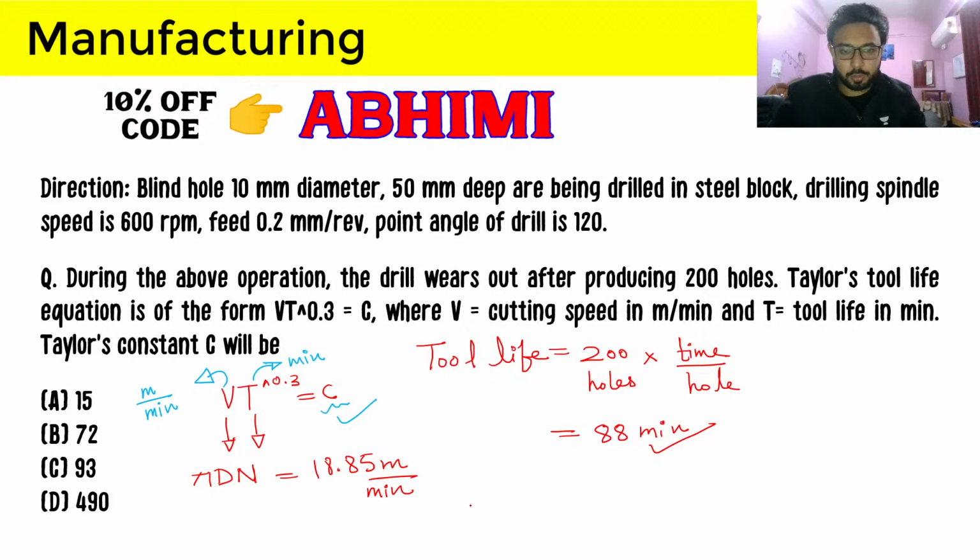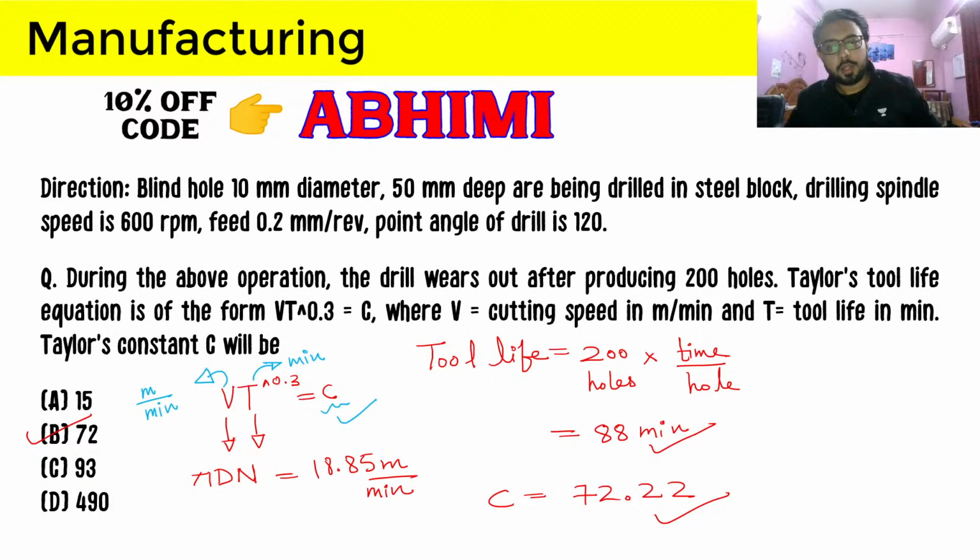So now the C will come out simply from the equation. It will come out as 88 raised to the power 0.3 into 18.85. So it is coming out as 72.22. So C is 72.22, and B will be the correct answer to this question. So that will be it for this question. And now let's do the next question.